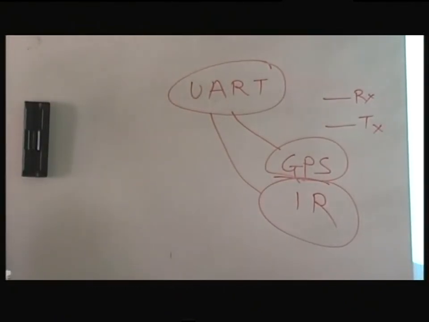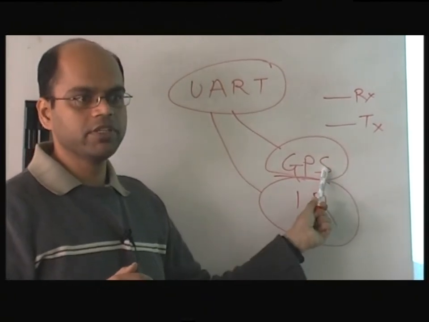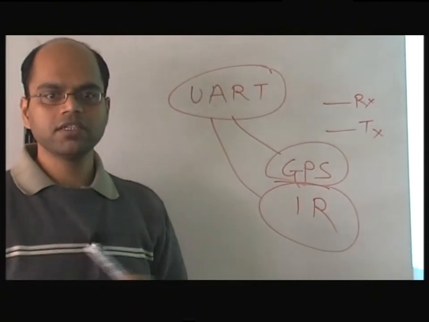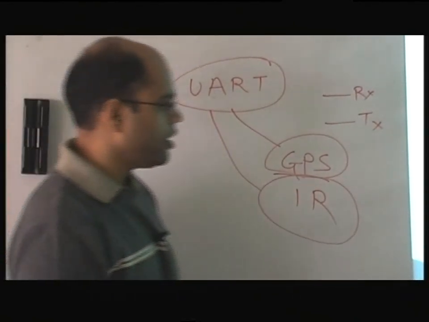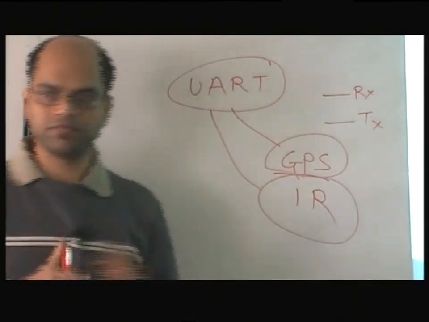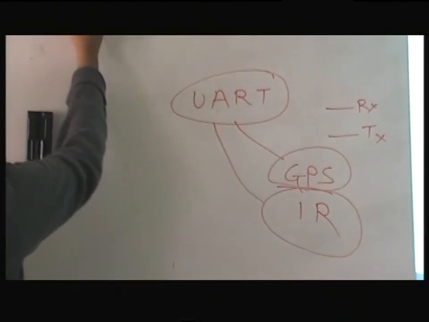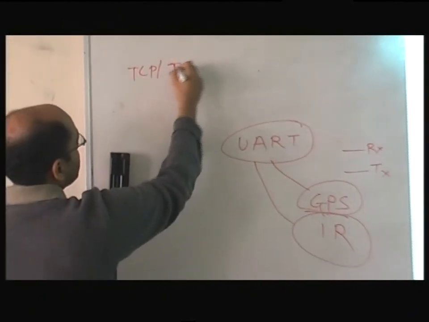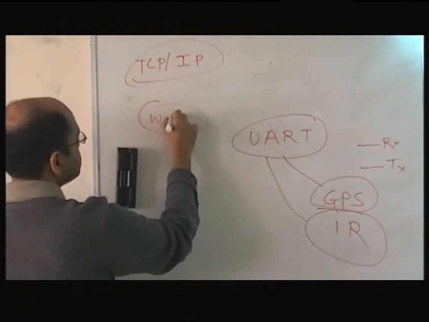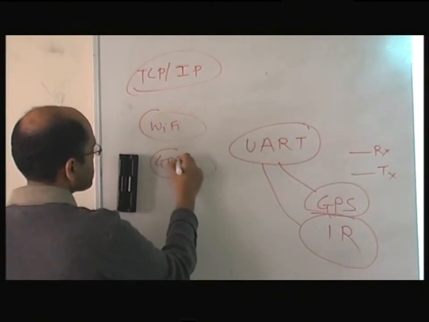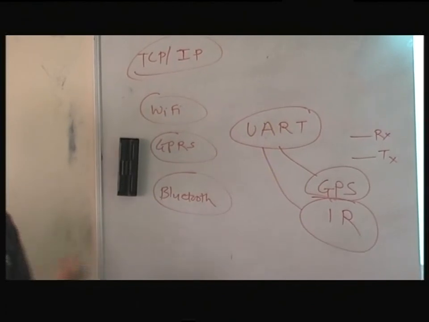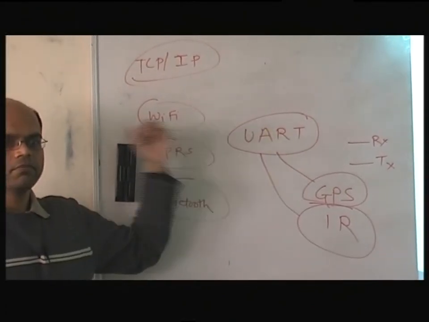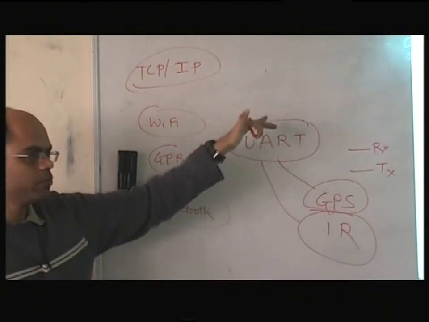So you can replace the actual bottom part with whatever you want: GPS communication, USB communication, IR communication, serial printer communication, and so on. But your UART protocol is constant. And the same thing can be done even for the communication. So you use the standard TCP/IP, but underneath you can have Wi-Fi, or you can have GPRS, or you can have Bluetooth, right? So you can access internet through different methods, like this. But your TCP/IP protocol, which is constant, will be running on the top.